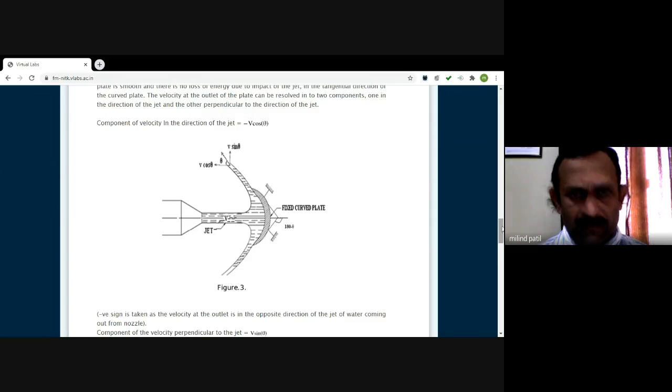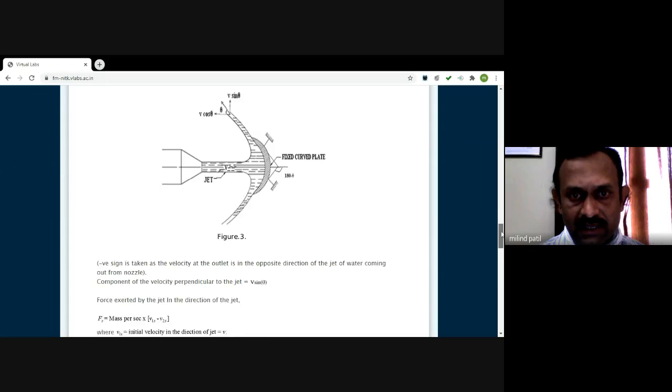Similarly, we can have the force exerted by the jet on the curved plate. When the plate is curved, there can be two different positions of the jet. Either the jet can strike the plate at the center, or this jet can strike over the plate along the tangential direction. So there can be two different cases. If I consider this case, the velocity in the x direction after striking the plate is v cos theta, and after striking the plate in the y direction is v sine theta.